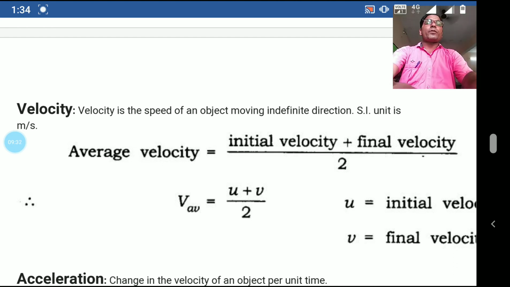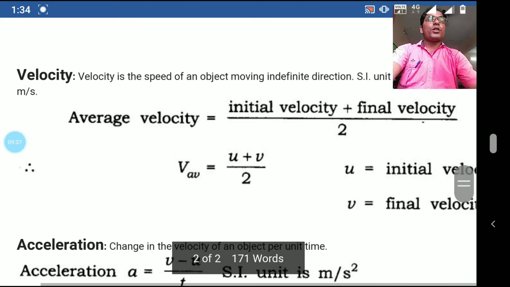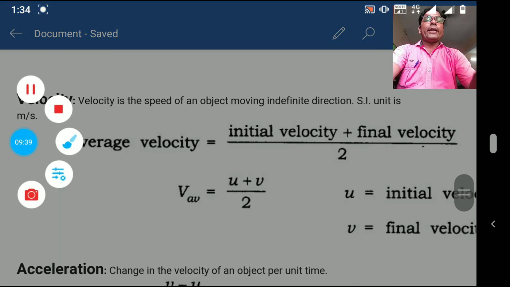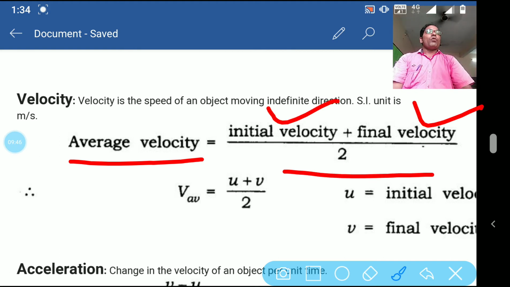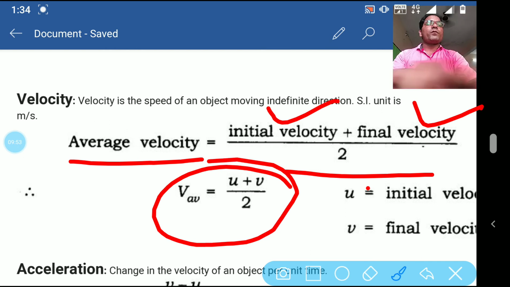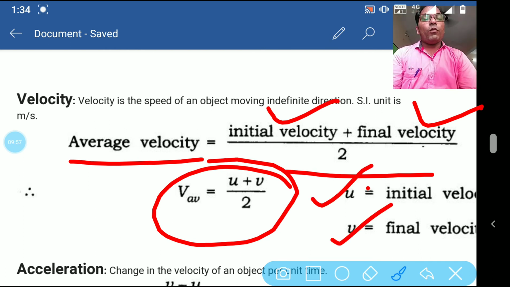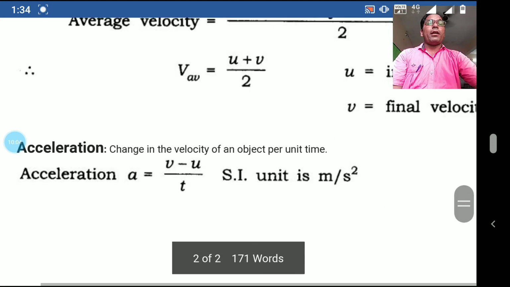Average velocity is used when there are two or three velocities and you have to find the average velocity. This is the formula: average velocity equals initial velocity plus final velocity upon 2. Whatever number of velocities there are, you divide by that number. So average velocity equals u plus v upon 2, where u is the initial velocity and v is the final velocity. This is the definition of average velocity. Hope you understood. You can revise this.